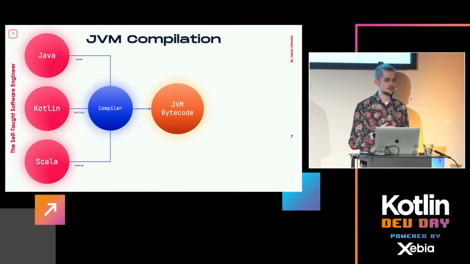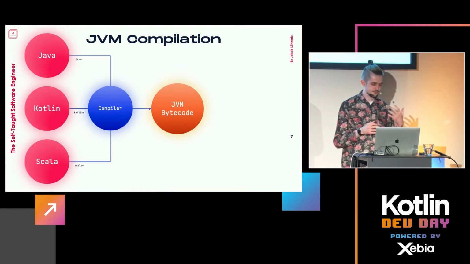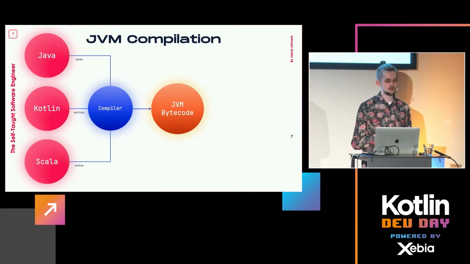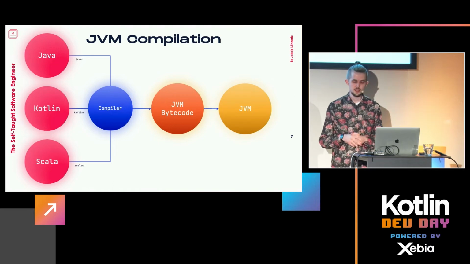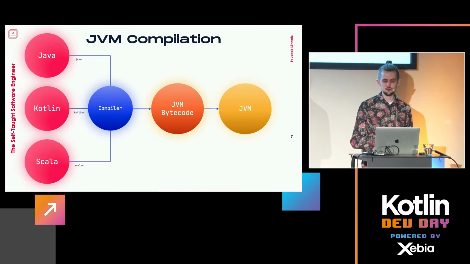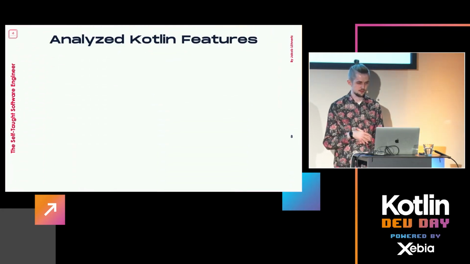And that's also, of course, where we get interoperability from, right? That we can do something like calling Kotlin code from Java and vice versa. And actually in the latest Scala version, they also added interoperability, which would be very hard if you would, I don't know, call Python from Kotlin or something. Works, but pretty tedious. And then, of course, finally, we have our bytecode and we run it on our actual virtual machine. That's quite straightforward, I guess.